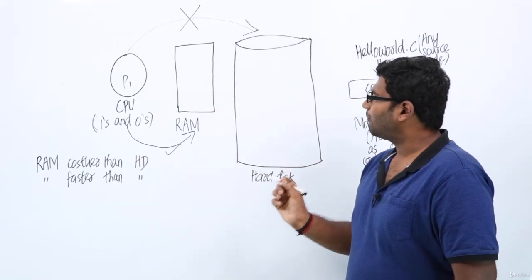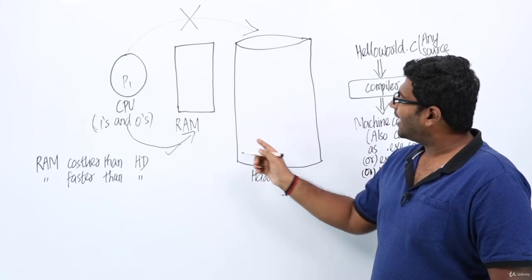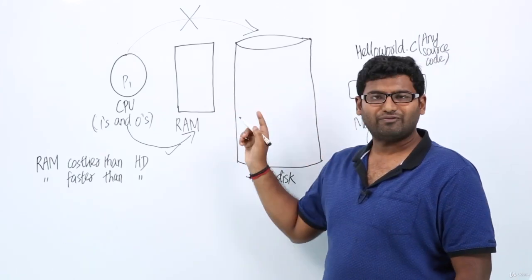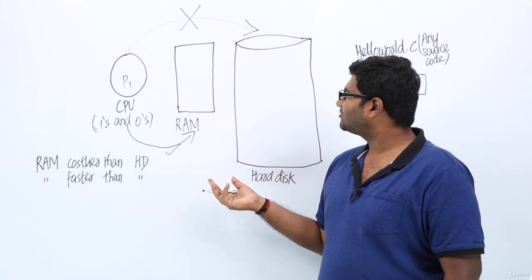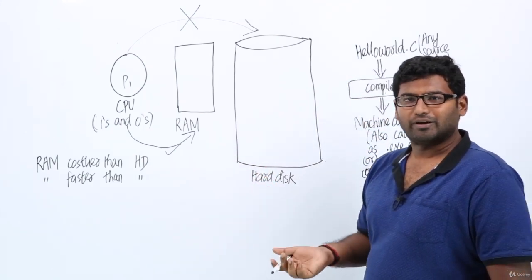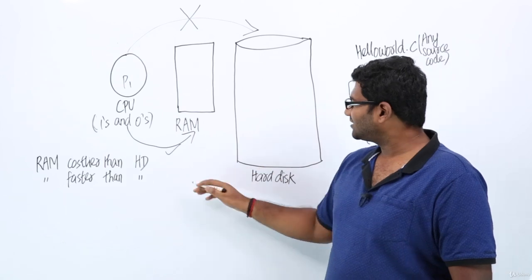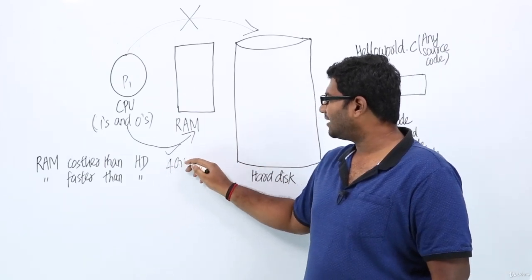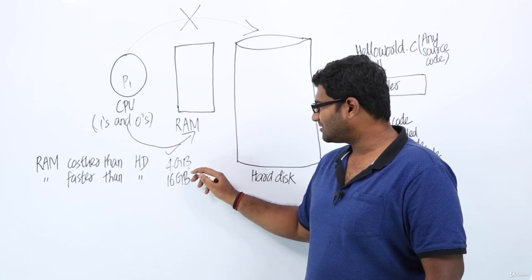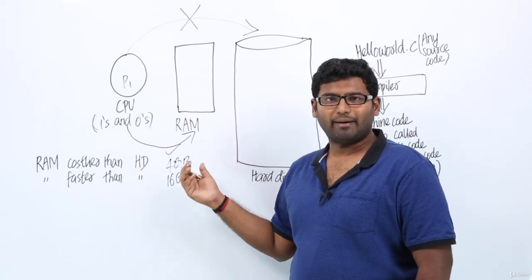One more important point. You can see in the diagram that the size of RAM is very small compared to the size of the hard disk, right? Even if you take today's computers, the RAMs which we use are around 4 gigabytes or at max somewhere around 16 gigabytes, right? This is the size we use today for RAM, right?